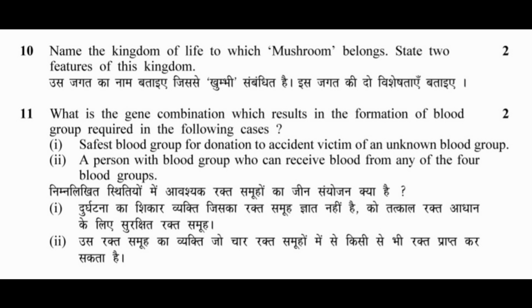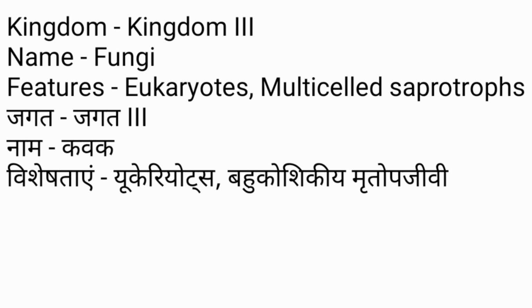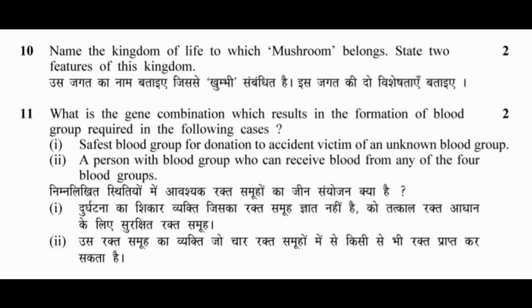10. Name the kingdom of life to which mushroom belongs. State 2 features of this kingdom. Kingdom: Fungi. Features: eukaryotes, multi-celled, saprotrophs. 11. What is the gene combination which results in the formation of blood group required in the following cases? 1. Safest blood group for donation to accident victim of an unknown blood group. 2. A person with blood group who can receive blood from any of the 4 blood groups. 1. O, 2. AB.